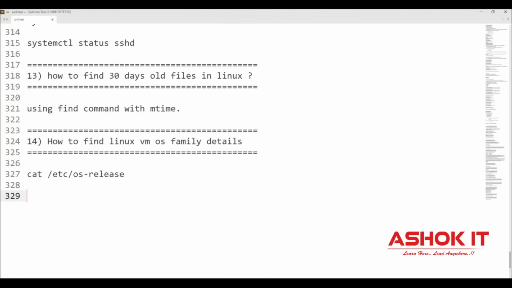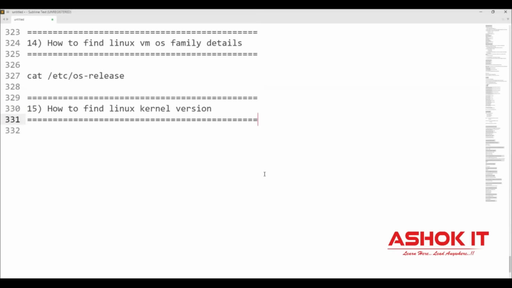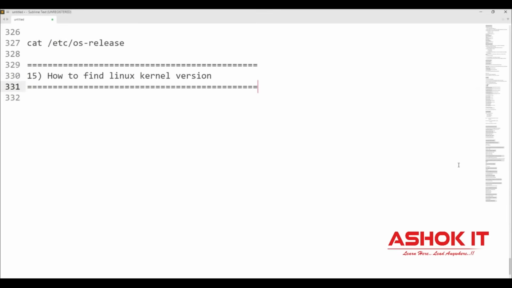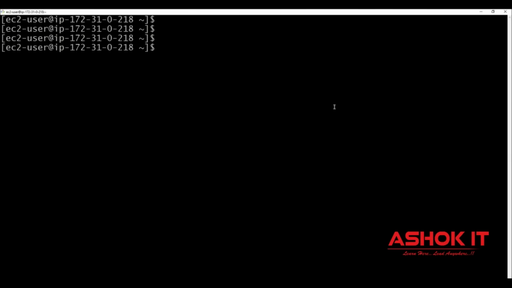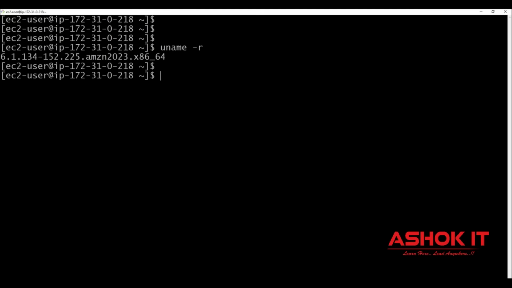Okay. And the next one, how do you find out the Linux machine kernel version? As discussed already in the architecture, the kernel is the core component of the Linux operating system. How do you find out that kernel version? By using the uname -r command. This command will tell you the kernel version of this Linux machine. Without the kernel, there is no Linux OS. So like this, you can find out the kernel version by using this command.